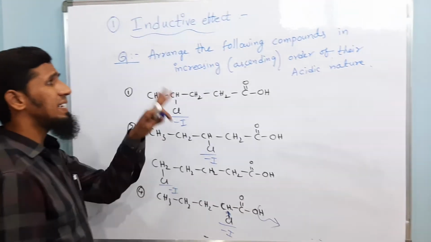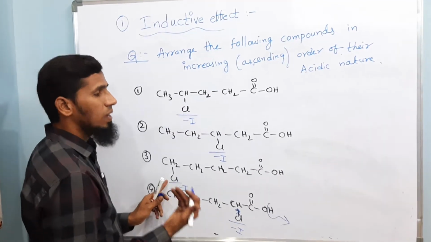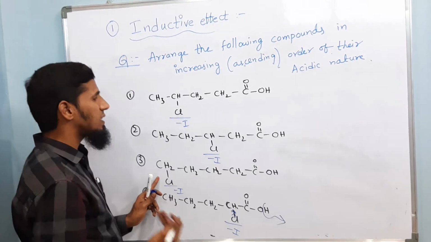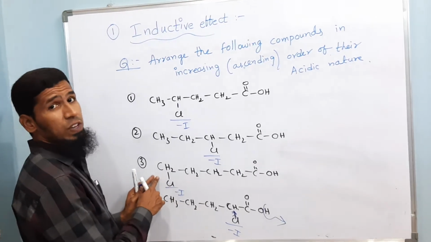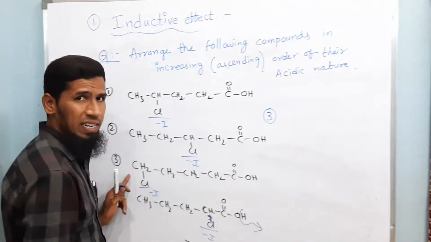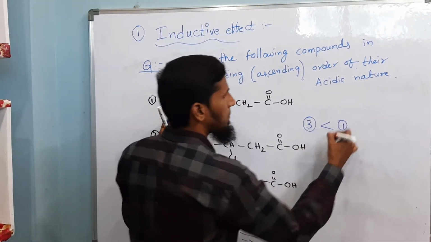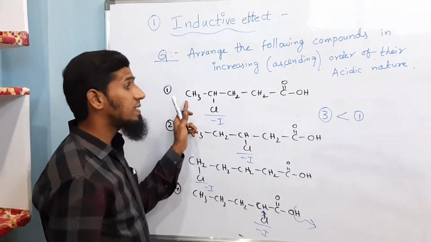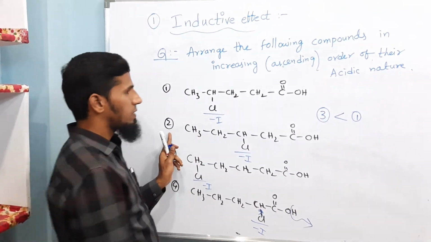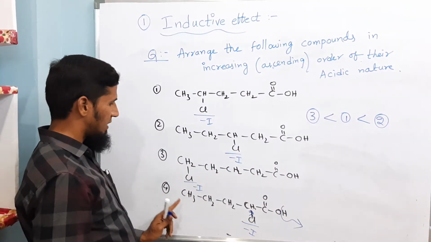So basically, ascending order is asked again. Over here, which one is the least acidic? The one in which chlorine is farthest from the COOH. So 3 is the least acidic, then 1 is next highest, then the second one is next highest, and the highest is the fourth one.